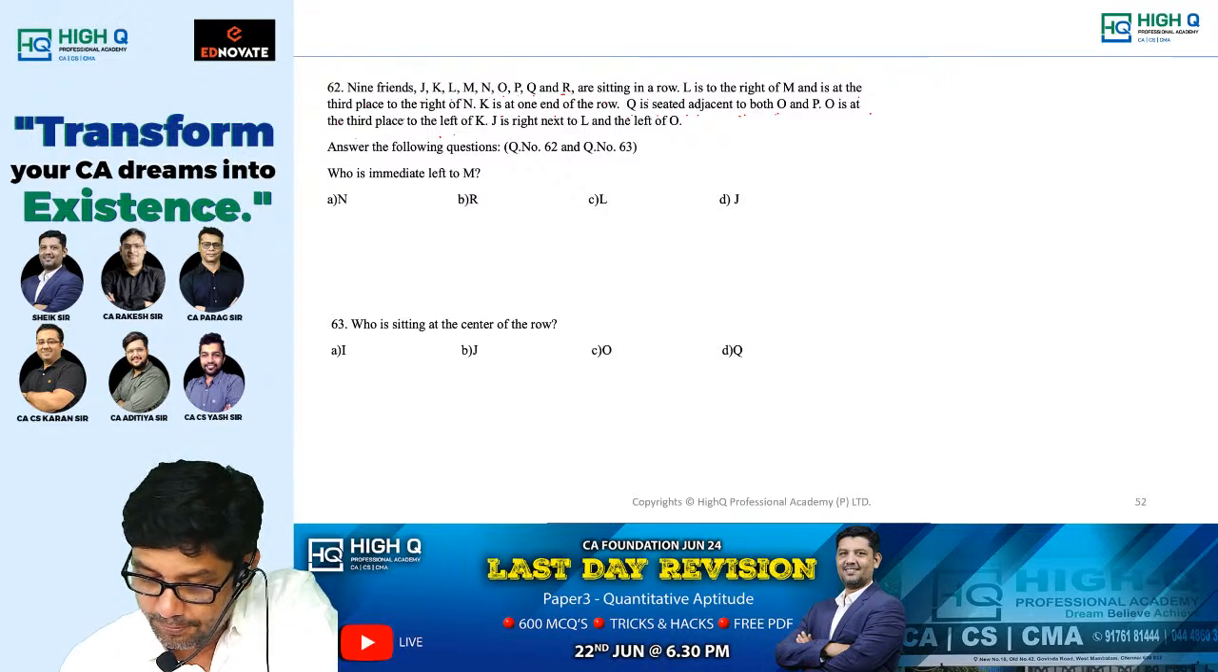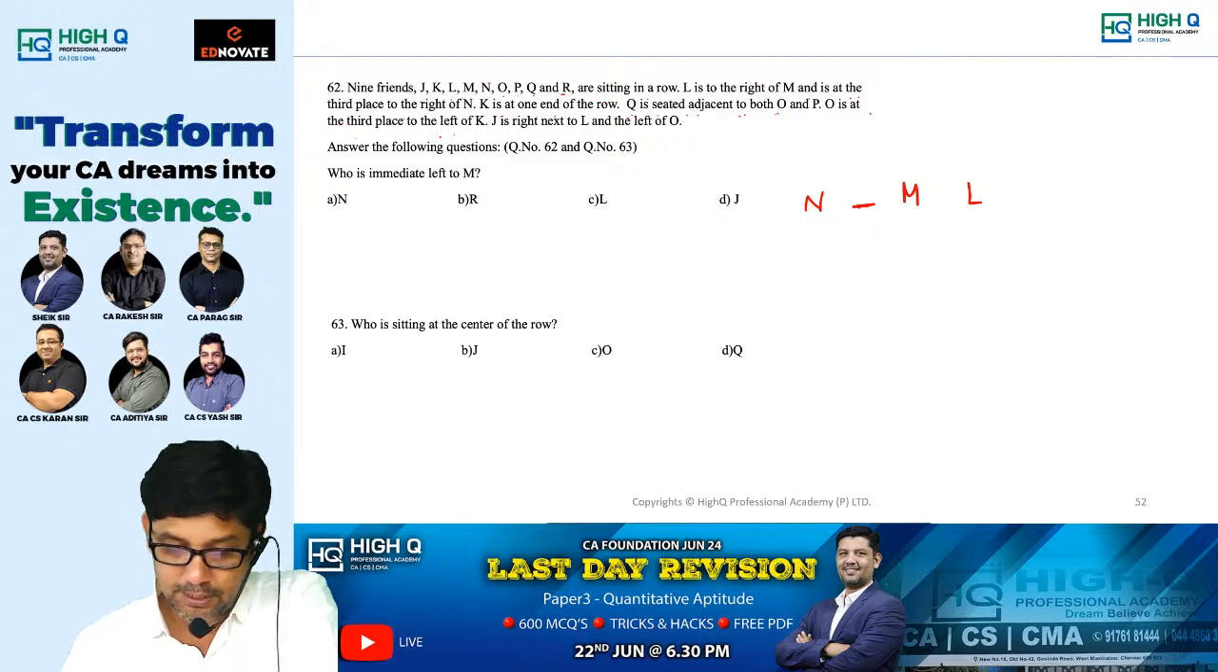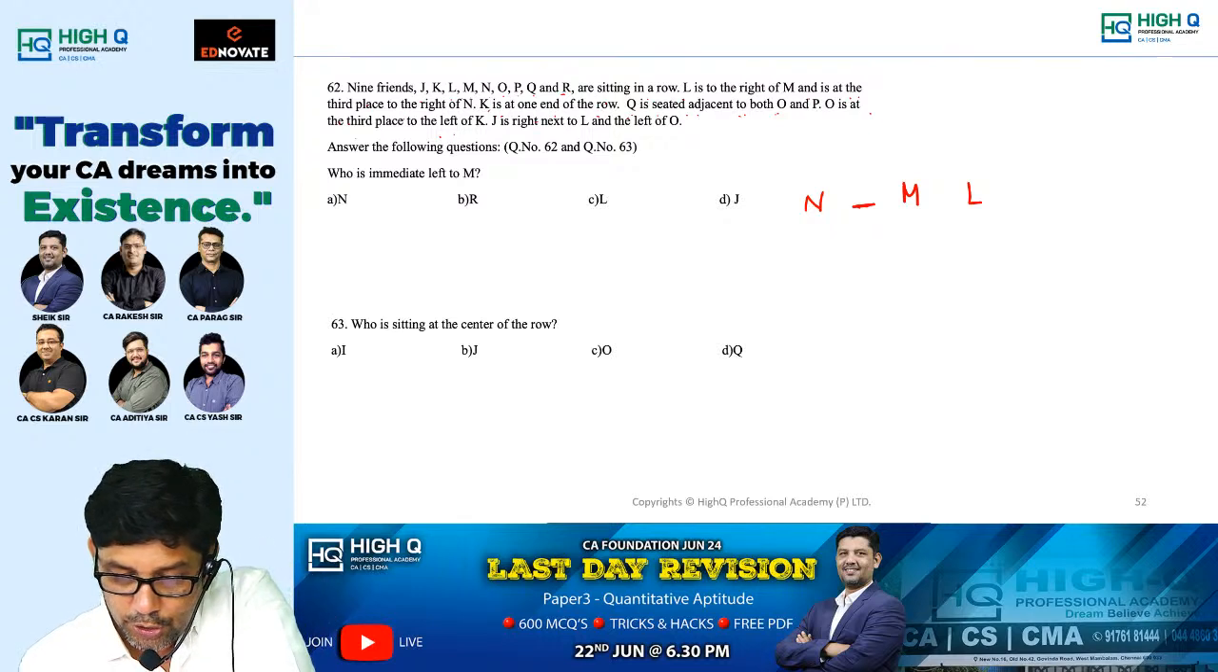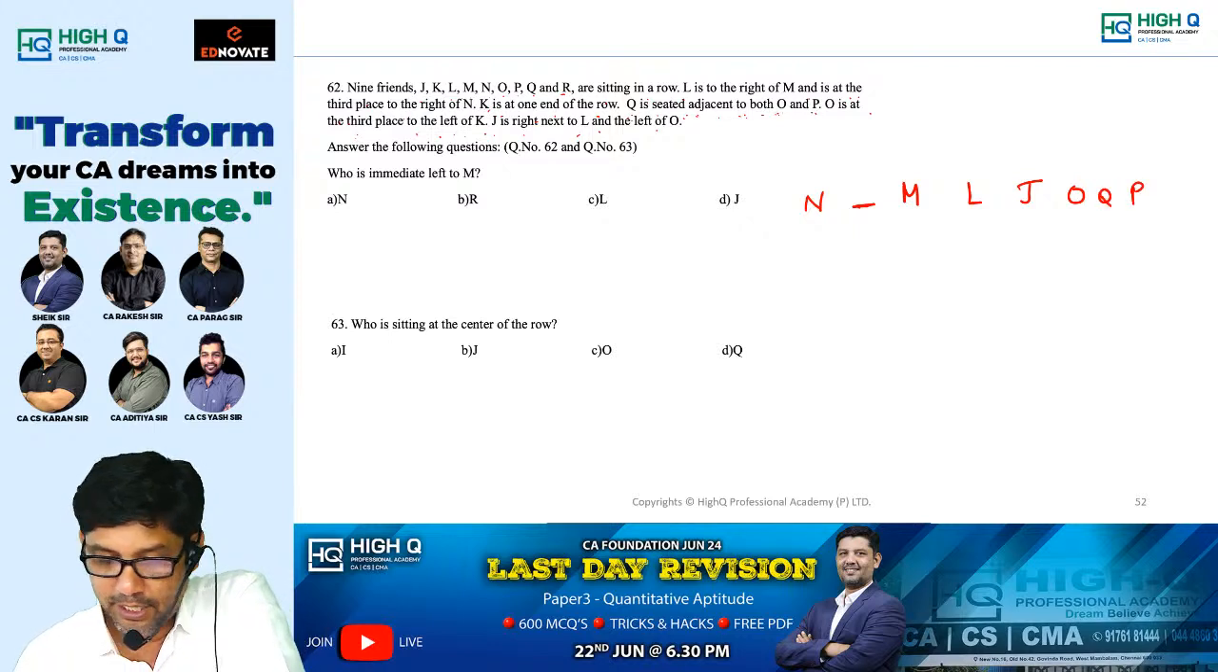L is to the right of M. And L is at the third place to the right of N. So N has to be here, third place. K is at one end of the row. Q is seated adjacent to both O and P. O is at the third place to the left of K. J is right next to L. Can we take J here, my dear? And left of O. O can be here, my dear. Now let us go. Q seated adjacent to both O and P. That means Q has to be here. Am I right, my dear?